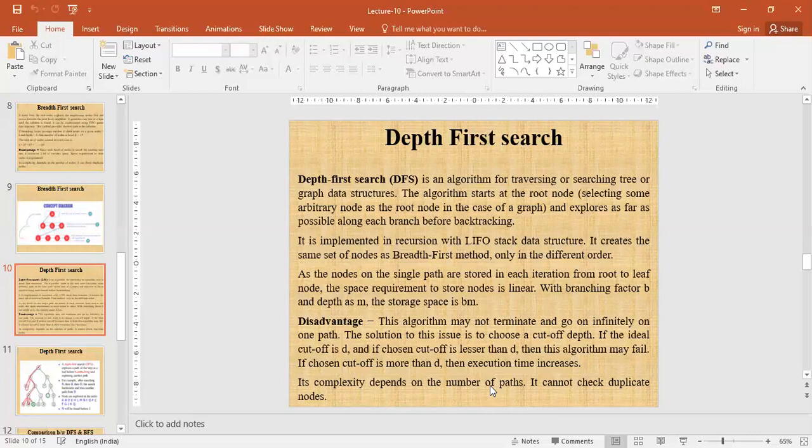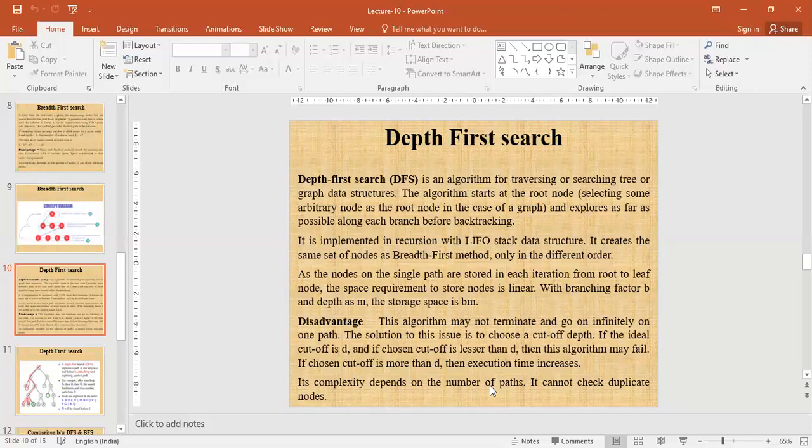As the nodes on the single path are stored in each iteration from root to leaf node, the space requirement to store nodes is linear with branching factor B and depth as M. The store space is Bm.